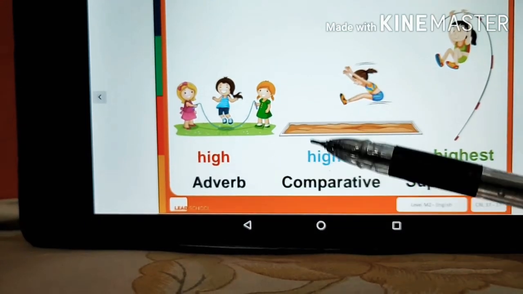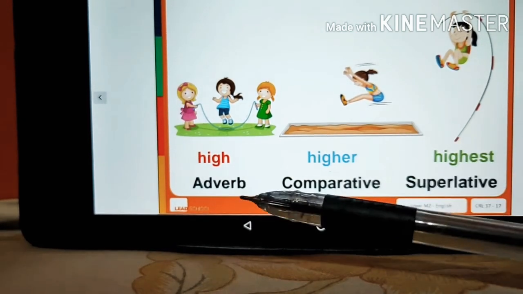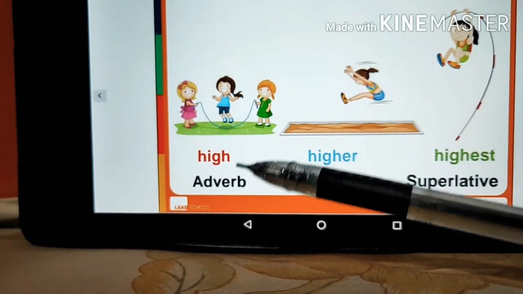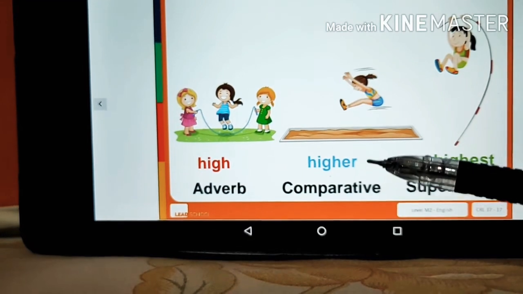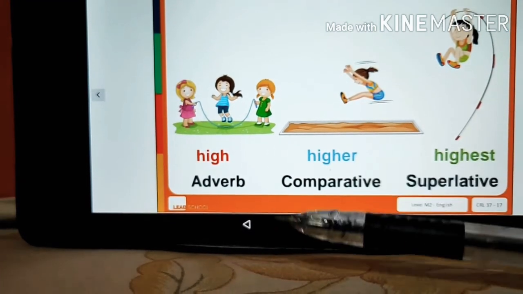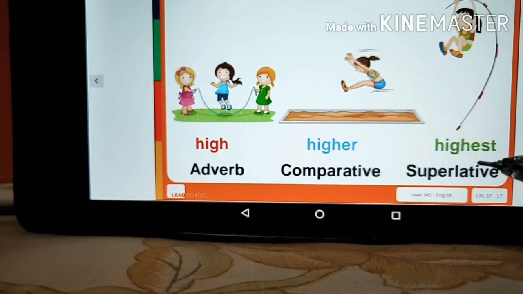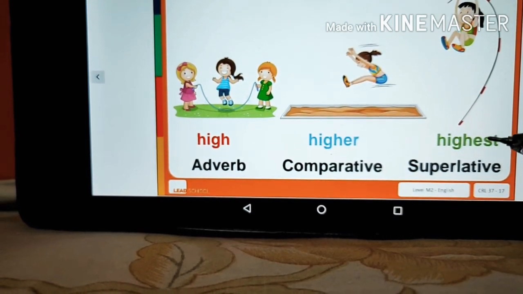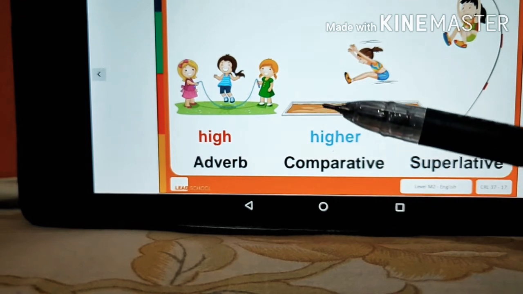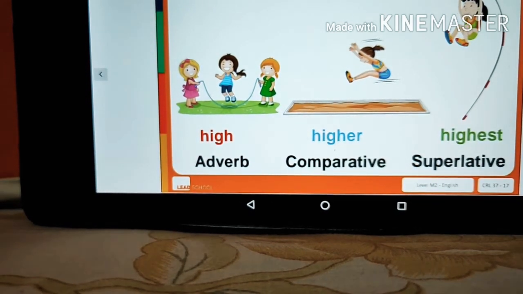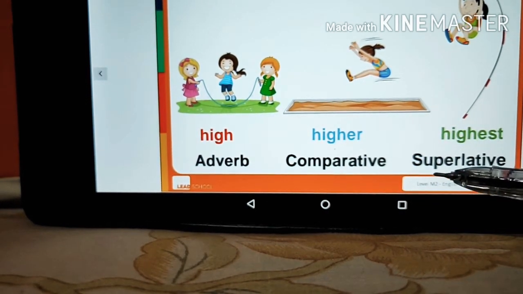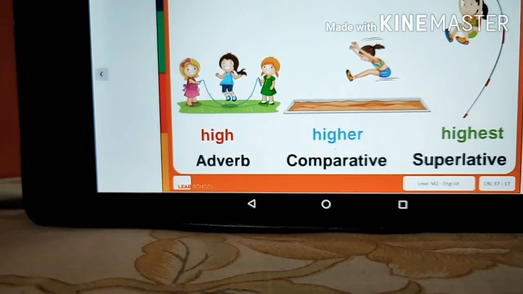Like high, higher, highest. So high is the adverb. And when we add er to it, it is known as comparative. We are comparing two persons or two things. And when we compare more than two, that shows who is on the top in that group, so that is known as superlative.